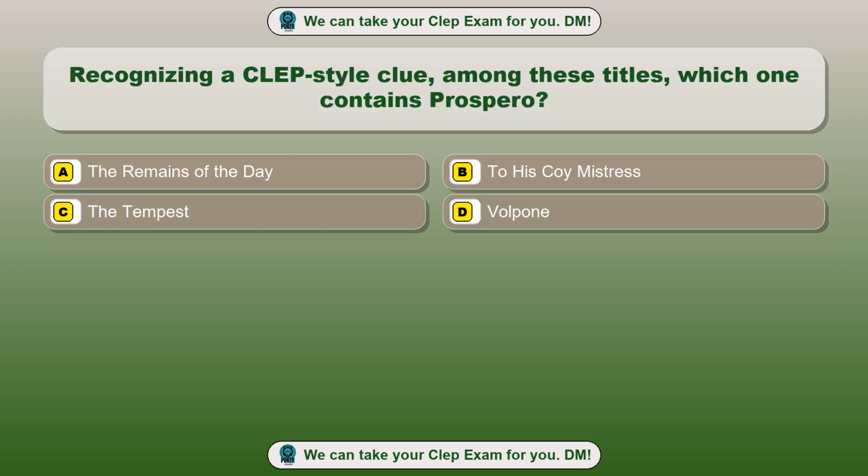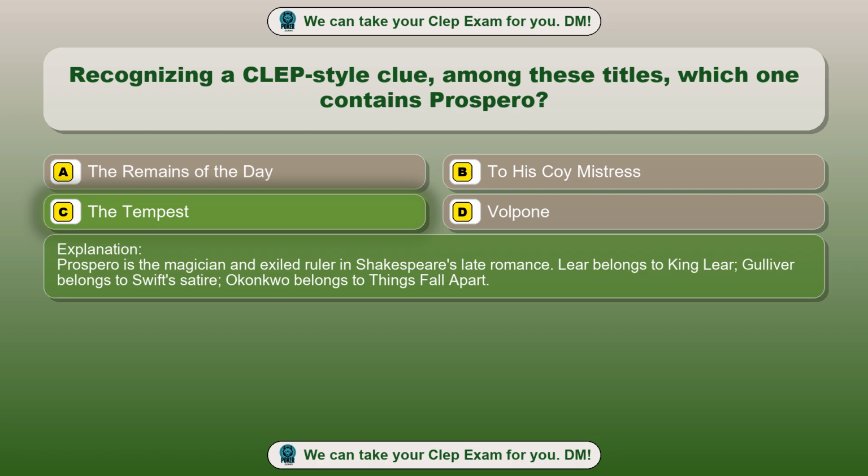Question 5. Recognizing a CLEP-style clue among these titles, which one contains Prospero? Option A. The Remains of the Day. Option B. To His Coy Mistress. Option C. The Tempest. Option D. Volpone. The correct answer is option C. The Tempest. Prospero is the magician and exiled ruler in Shakespeare's late romance. Lear belongs to King Lear, Gulliver belongs to Swift's satire, Okonkwo belongs to Things Fall Apart.